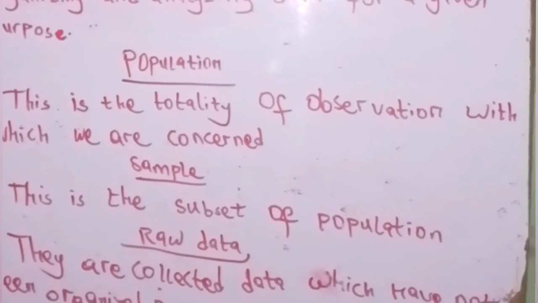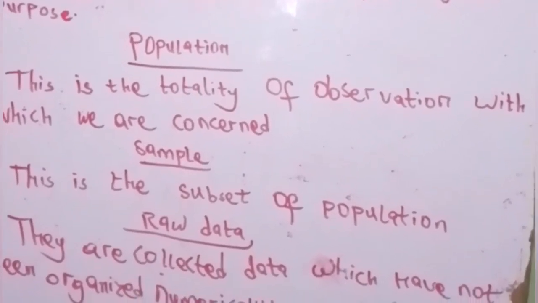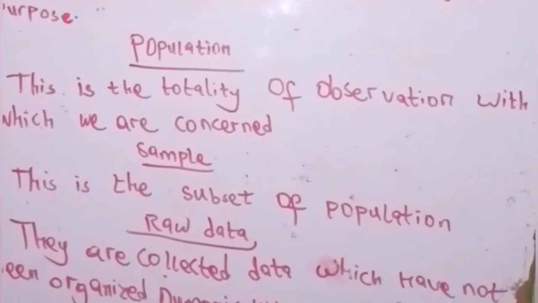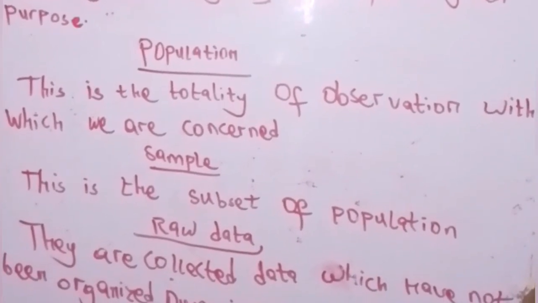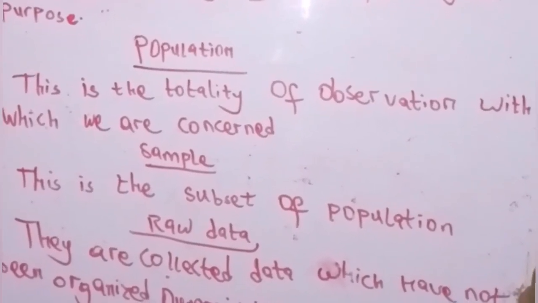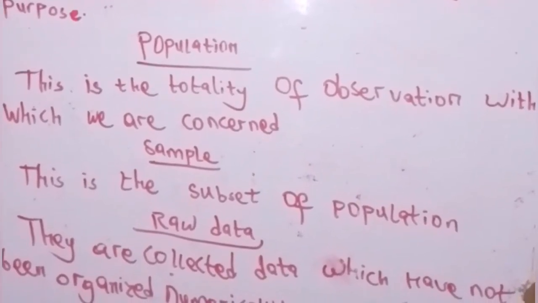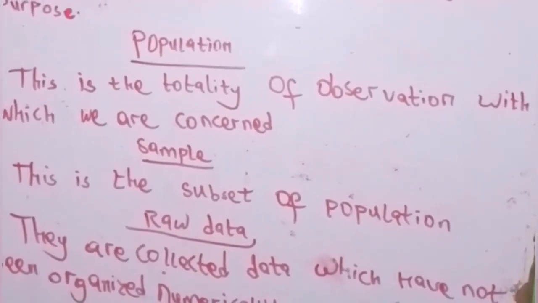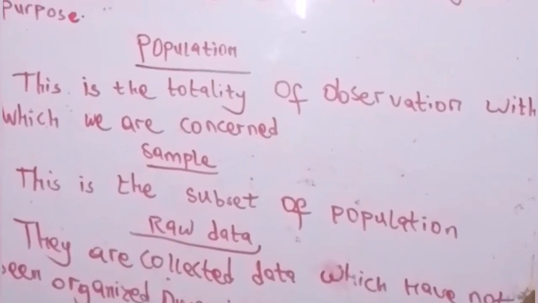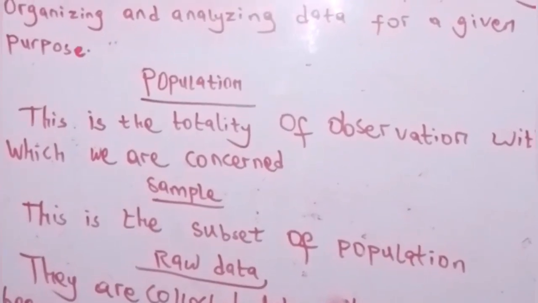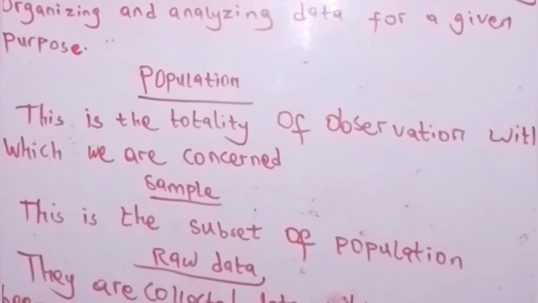When we are talking about statistics, we have to talk about some terms and keywords you have to know. Statistics is the science of collecting, organizing, and analyzing data for a given purpose. A parent looking for a school for his child in Abuja has to collect information, has to collect data.